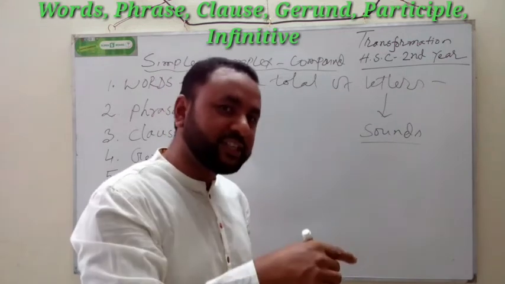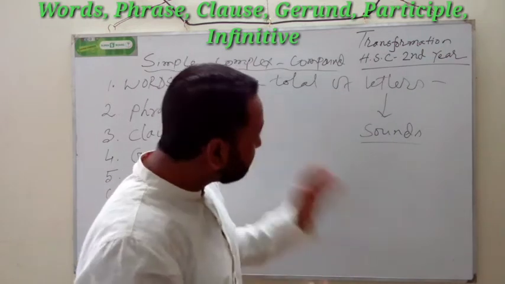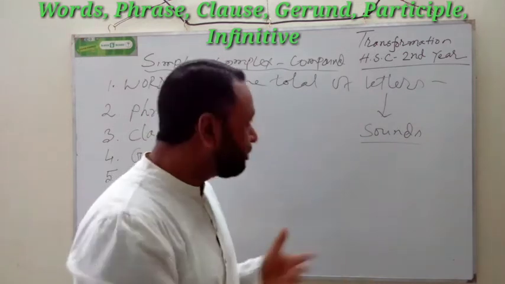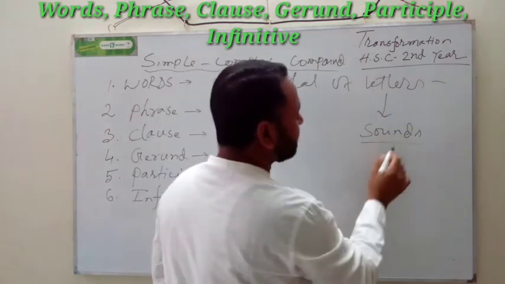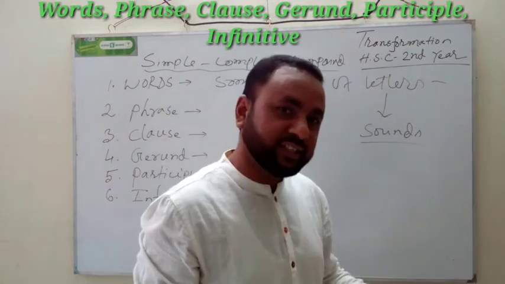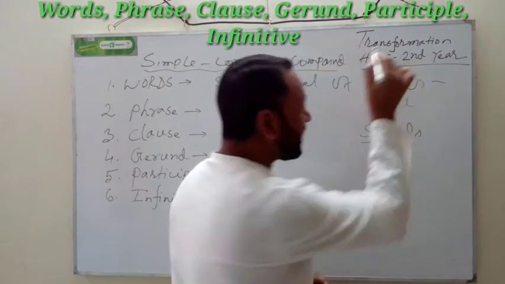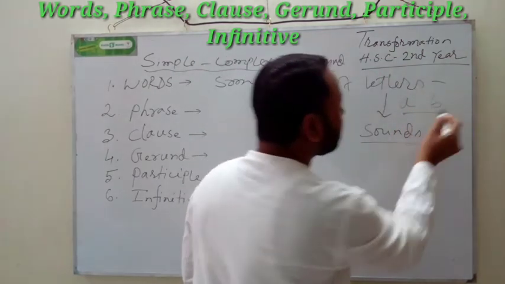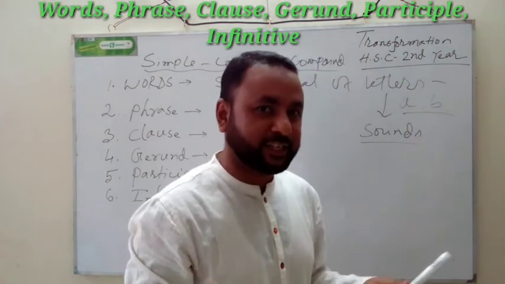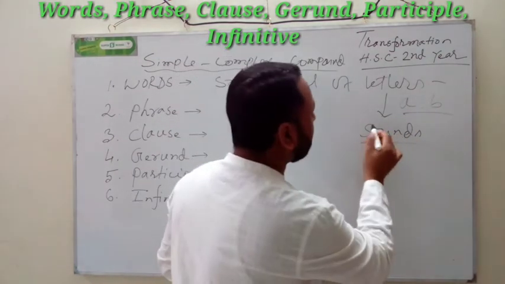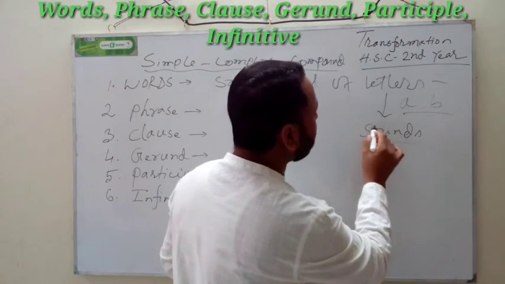But if you write and give it in a symbolic manner, then it will be letter. Sound A is a sound. But when you write A, B, it will be letter. So sound, letter. Then we can identify it in this way.